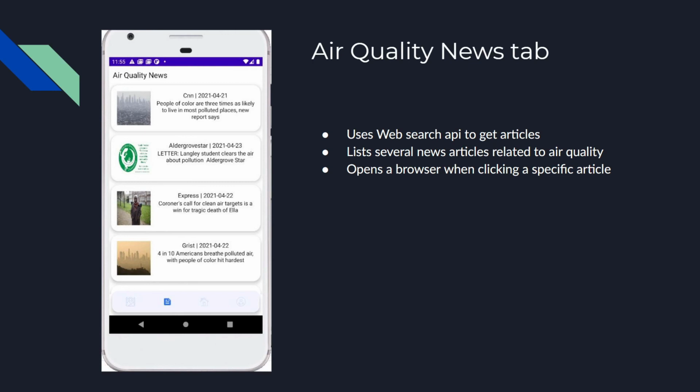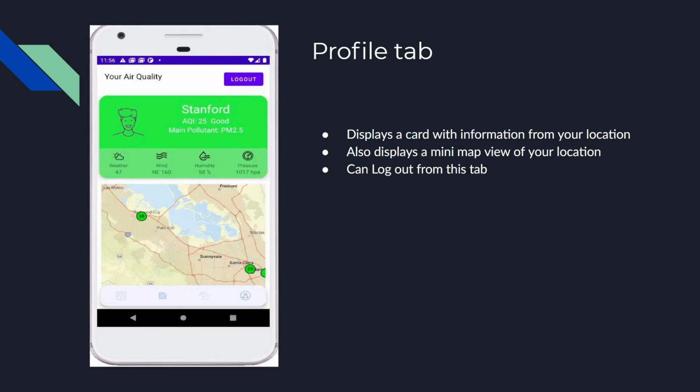So now we move on to the final tab. We have the profile tab. This tab will display information about your location. What I mean is that when you first enter this tab, it will ask you for permission for your location, and when you accept it, it will pinpoint the city that you're currently in.